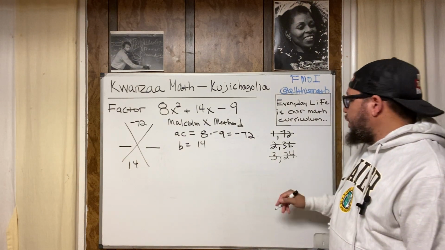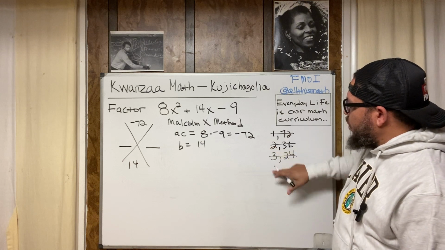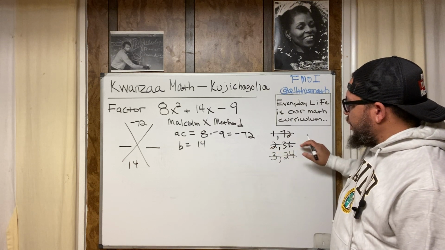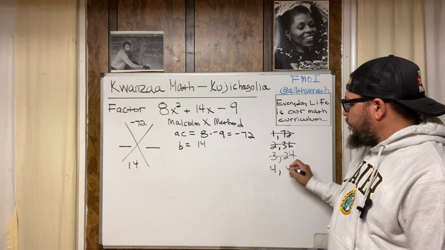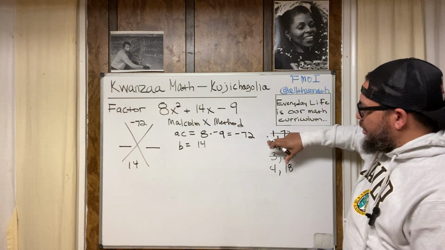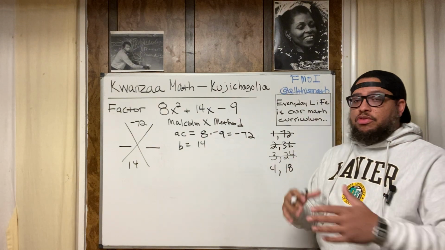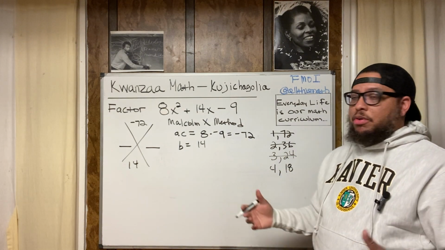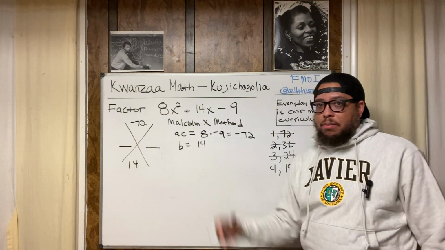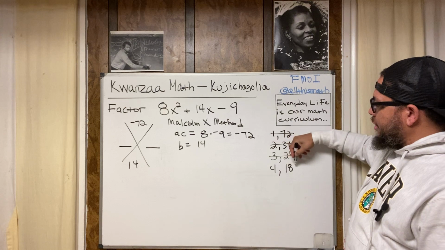Then we go to 4. Now 4 got to be a factor. You know why? Because 2 is a factor. And if I double the 2, I get 4. And I take half of the 36, I get 18. That's another math tactic. I could double one number and take half of the other number, and both of those resulting numbers will still be factors of the original number we was talking about. So just like 2 times 36 is 72, 4 times 18 is 72.